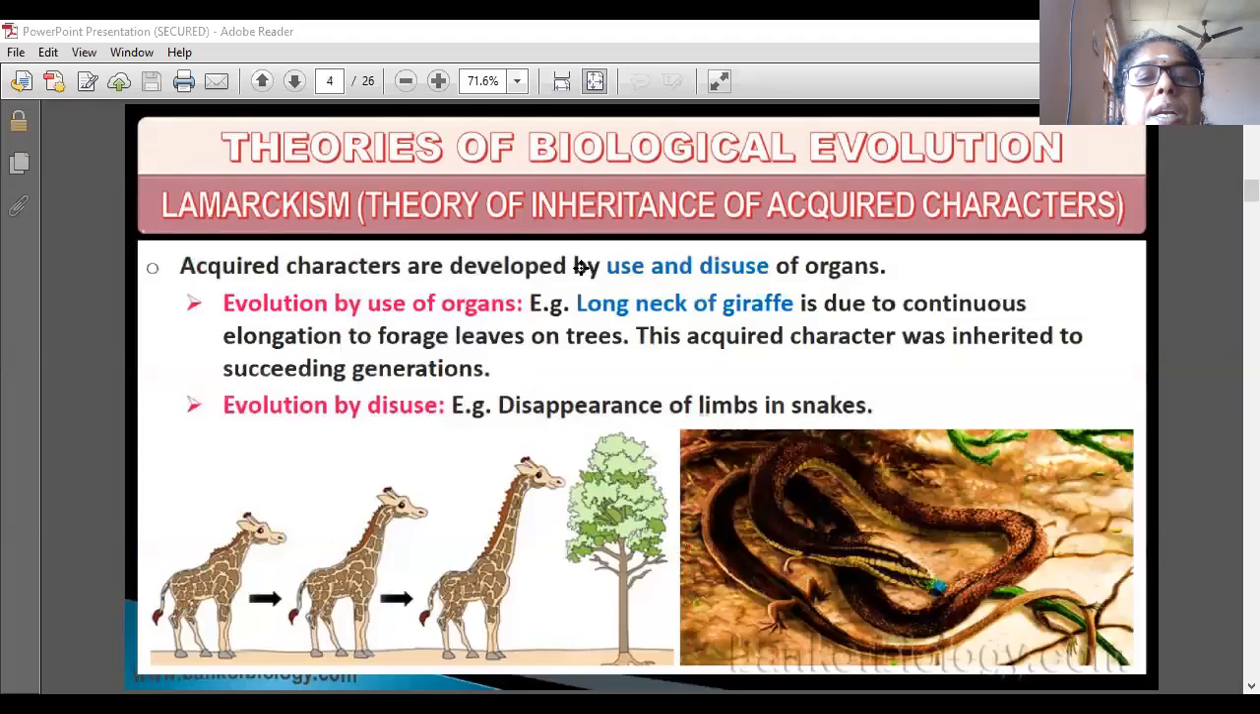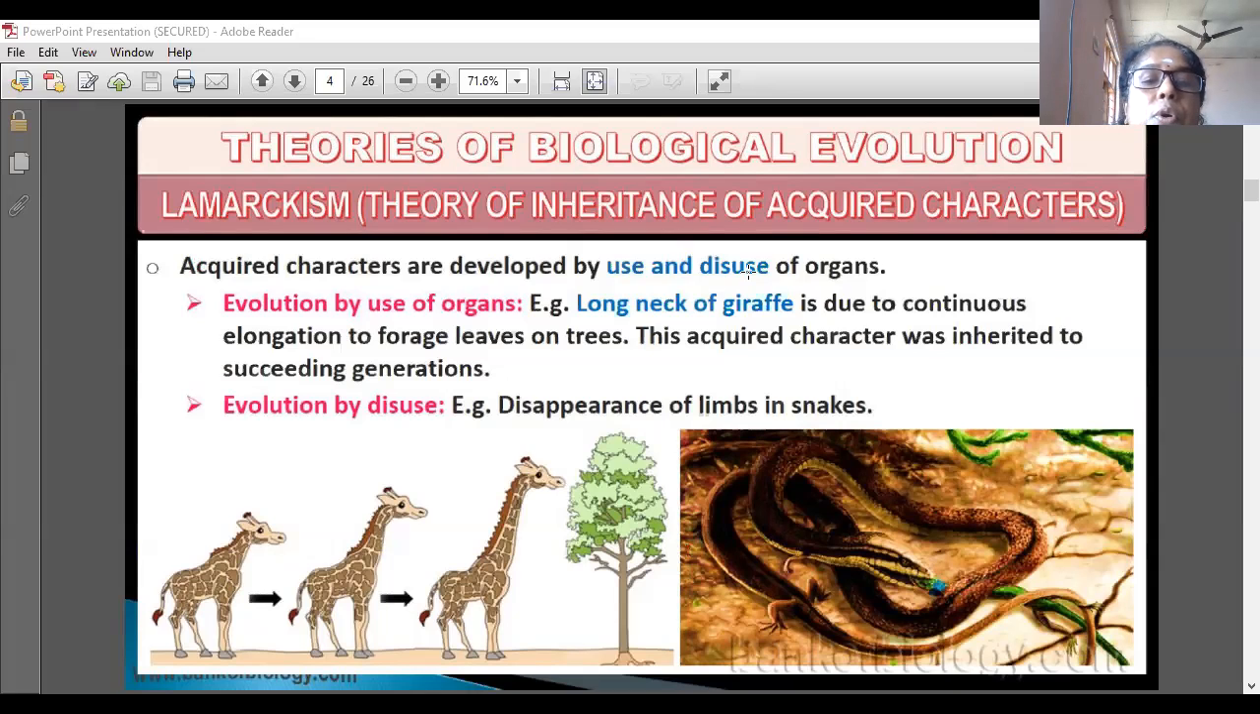Acquired characters are developed by use and disuse of organs only. How are we using an organ? If we are using an organ frequently, it will be developed more according to Lamarck. And if we are not using any organ, it will not be developed. So that theory is called use and disuse of organ.